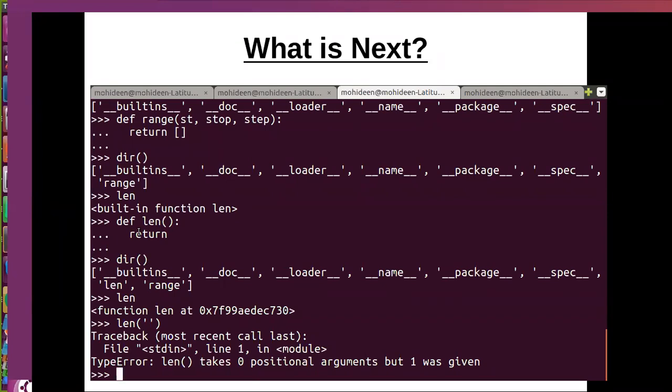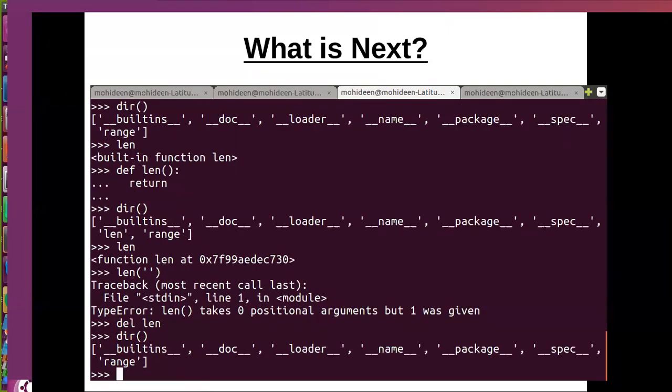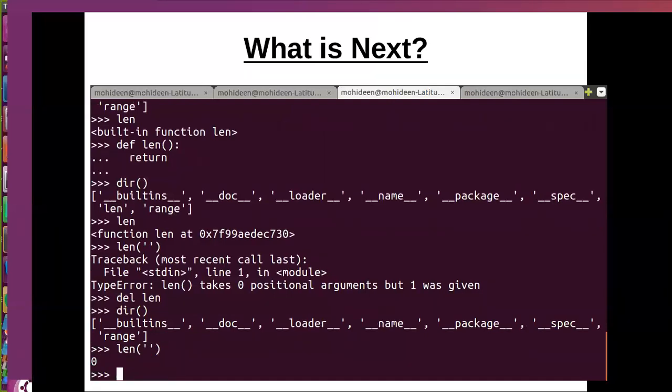We are supposed to delete it and then it will fall back to the original. If I say dir, it won't be visible. Okay, len will work as expected. Thank you, this is what I was expecting. So dir will help you out in all the cases. Okay, it will list out all the available properties.